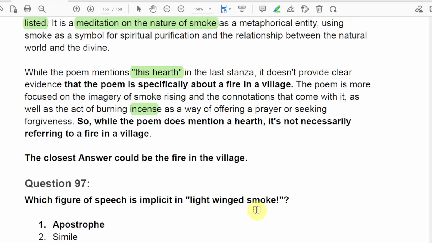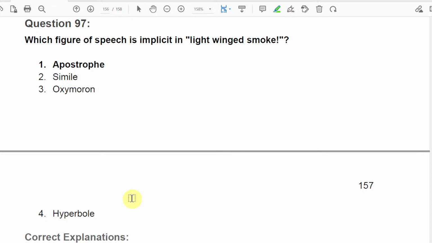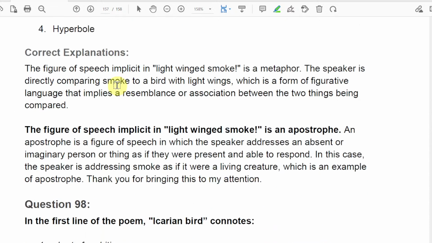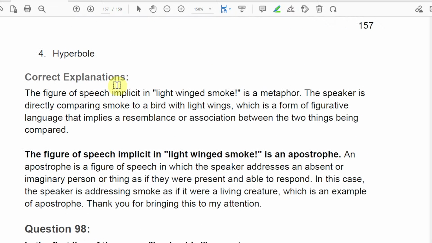Light winged smoke. So first of all, simile: if there was a simile, it would have been like, as, this, right? And if it was hyperbole, light winged smoke, it would have been more bombastic kind of thing. So of course it's not. And of course oxymoron is not it. What is the answer? It is a metaphor, of course.